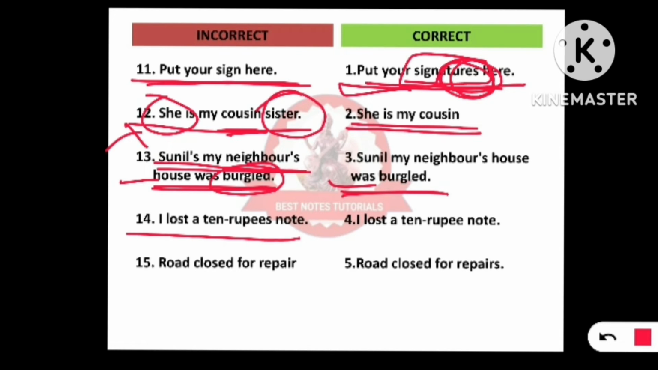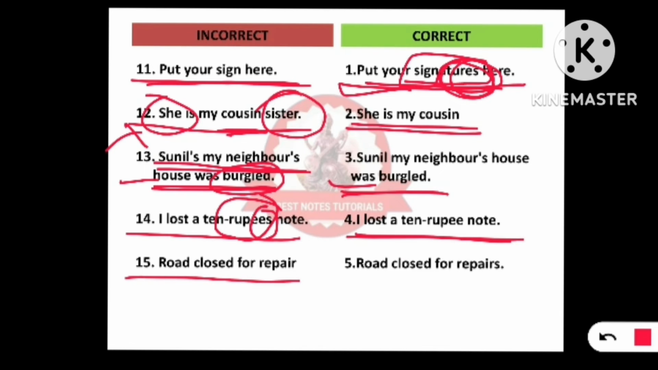Next, "I lost a 10 rupees note." We should not use S here because we are using a collective noun again. It's not a collection of 10 rupees. It is one particular 10 rupee note. Therefore, we say, "I have lost a 10 rupee note." A 10 rupee note. No S is required.